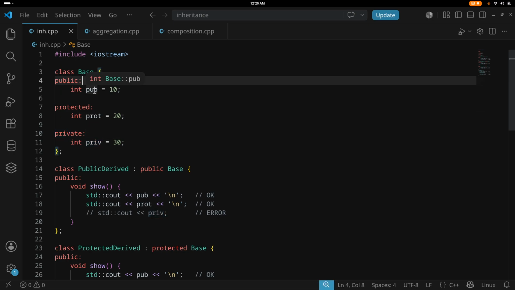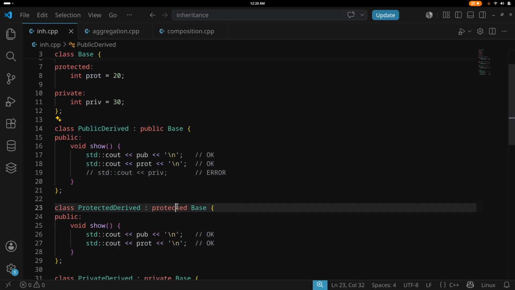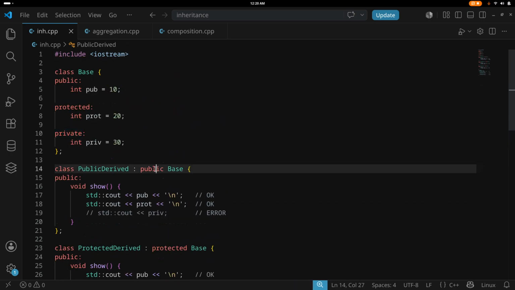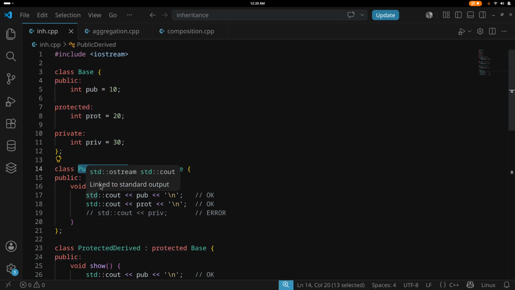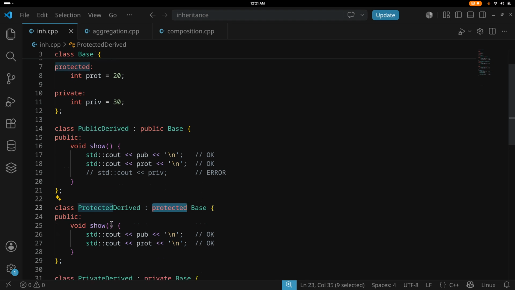Now we talk about this keyword: public, protected, and private. When you have this qualifier before the name of the base class, if it is public, then public and protected members will come to the derived class as public and protected. If it is protected, then public members will become protected, and protected will remain protected.